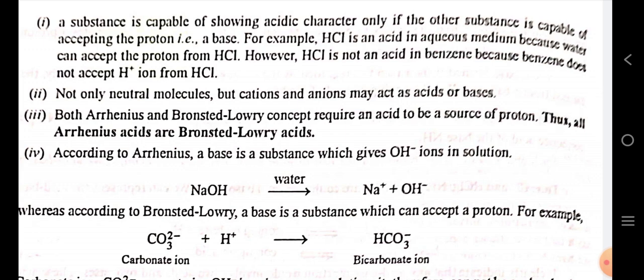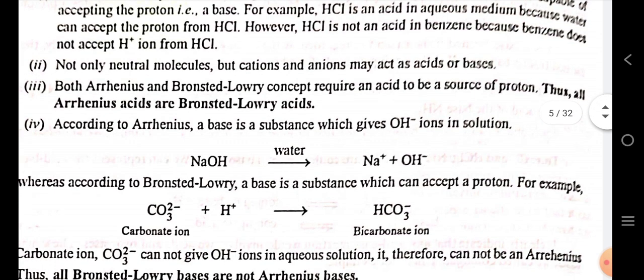A substance is capable of showing acidic character only if the other substance is capable of accepting that proton. For example, HCl is an acid in aqueous media because water can accept the proton from HCl. However, HCl is not an acid in benzene because benzene does not accept H+ from HCl. Not only neutral molecules, but cations and anions may act as acids and bases.